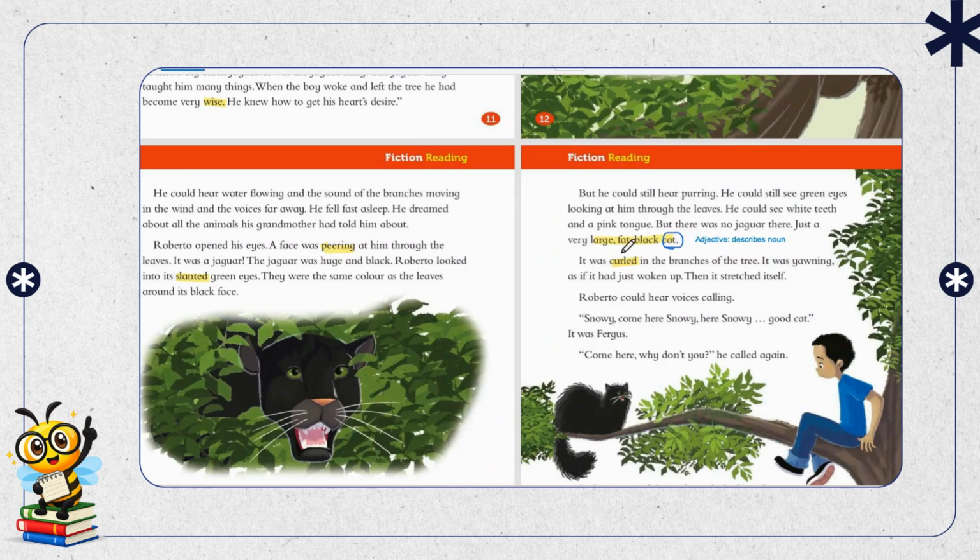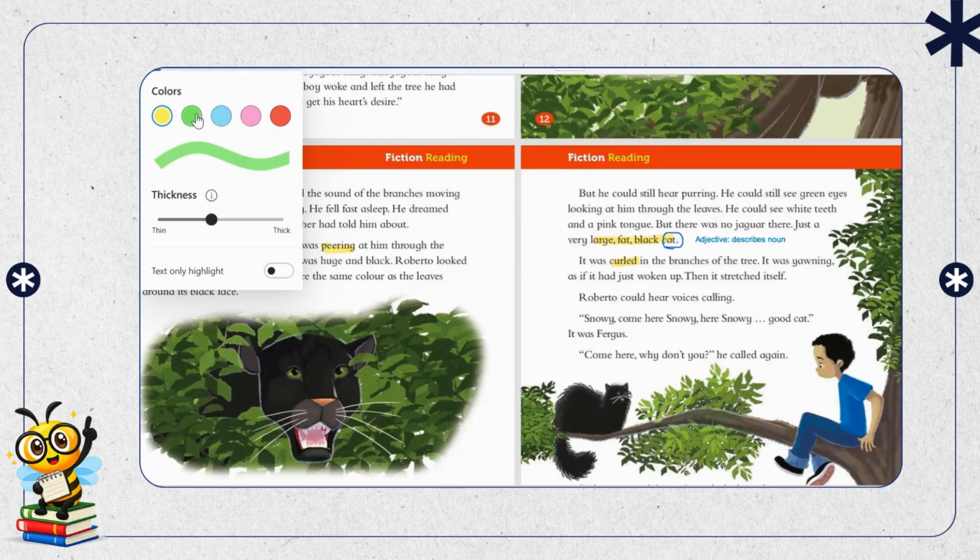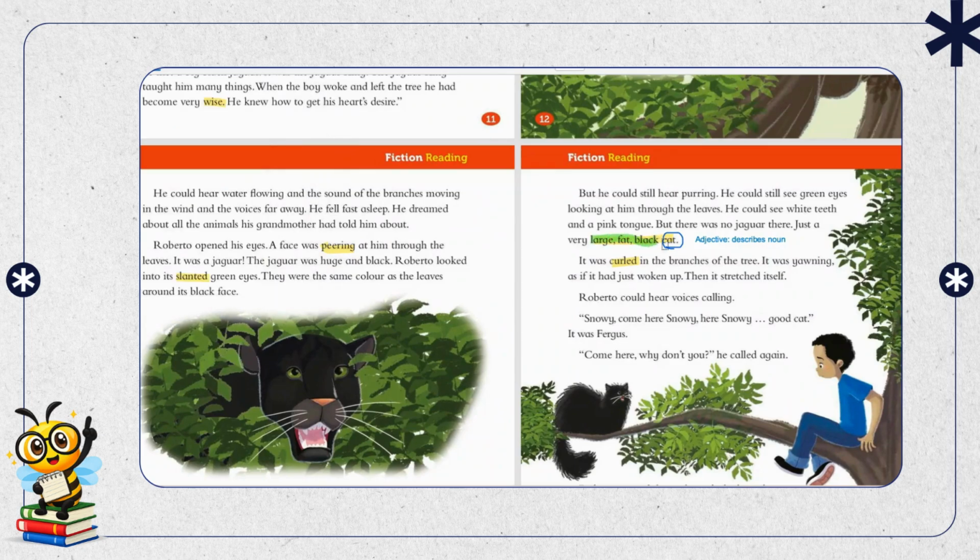Now large fat black cat, what is the noun? Cat. Adjective? Why is it an adjective? Because large, fat and black are describing the cat. So an adjective is a word that describes the noun. The cat is large in size, it is fat and it is black. So whenever you are using adjectives, what is the procedure to use them? For example, beautiful cat, smart cat, it's only one adjective. Smart cat, beautiful cat, large cat, white fur cat.